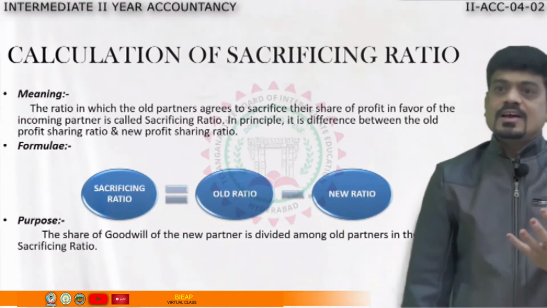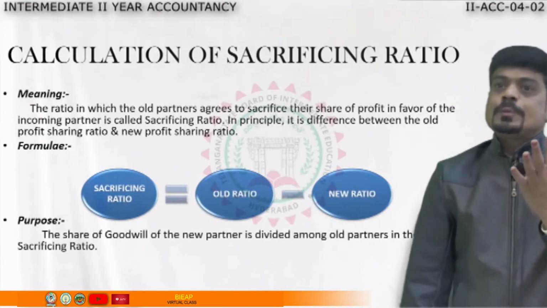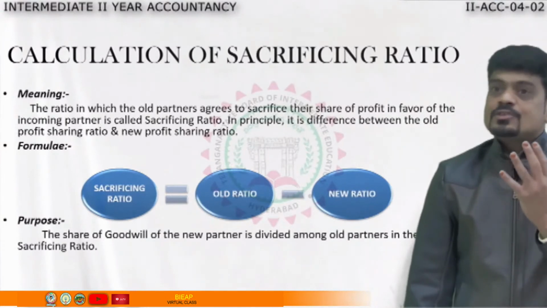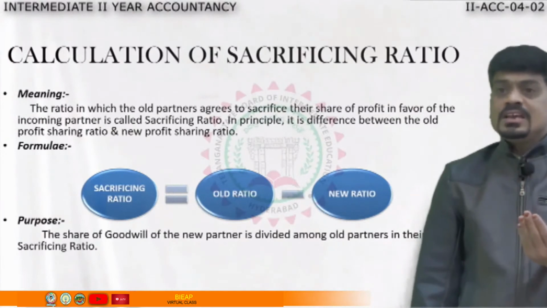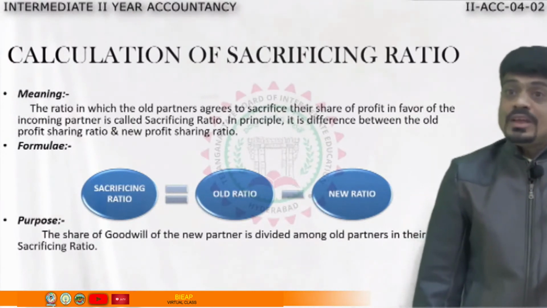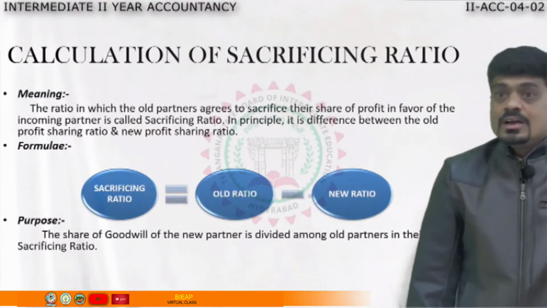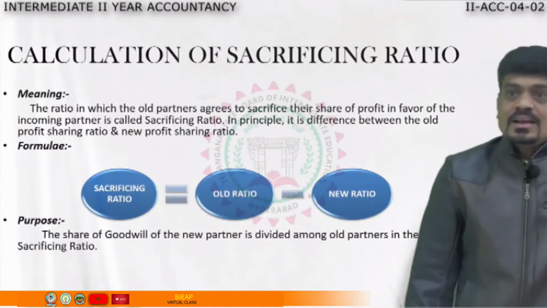Or you can say, sir, my mummy used to prepare 3 chapatis. Now she has to prepare 4 chapatis, right? Like that, we see that there is something which is either increasing or decreasing. What increased? The number of chapatis increased, but the sharing ratio has decreased.